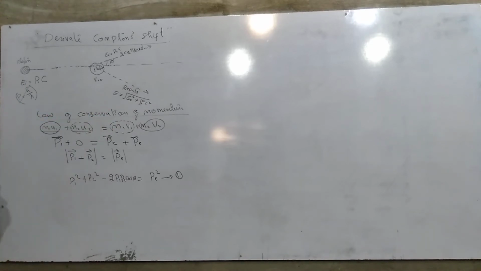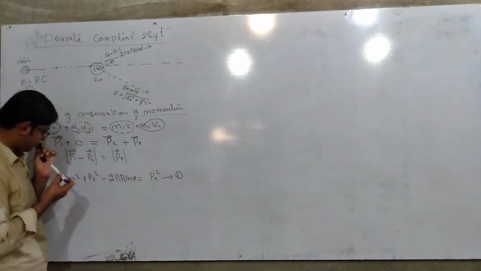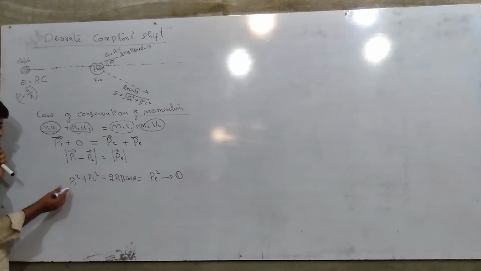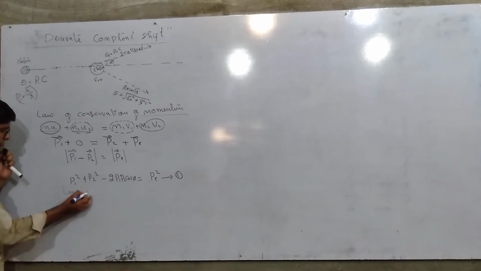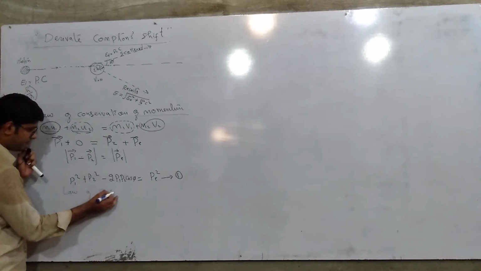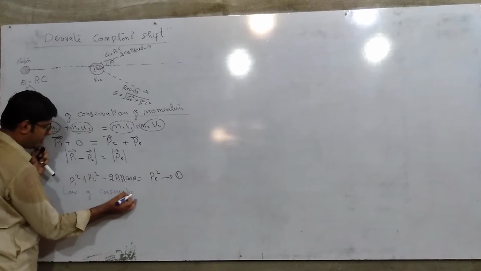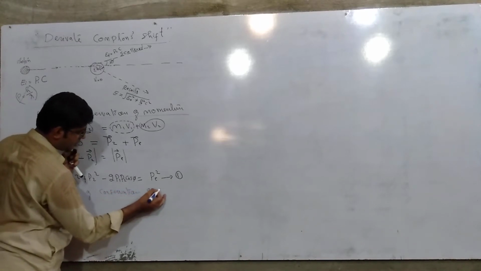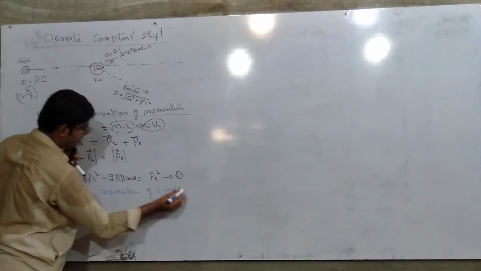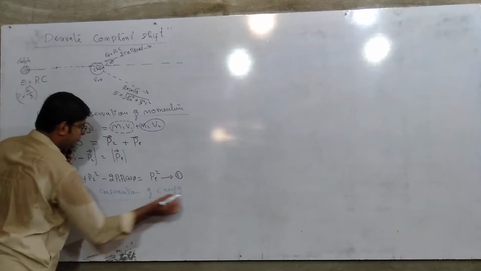There is another law which is followed during this collision, and that is called the law of conservation of energy. What happens here?